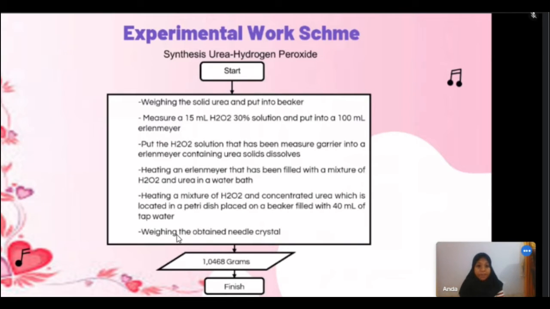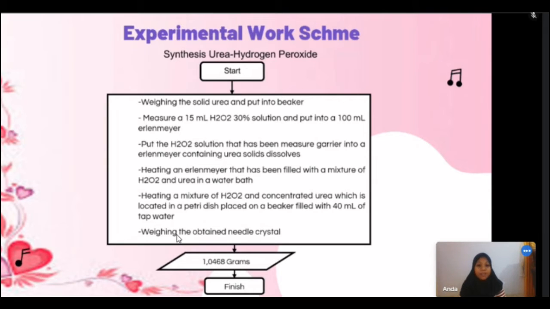Experimental work scheme: synthesis of urea hydrogen peroxide. Start with the solid urea and put it in a beaker. Measure 50 ml of 13% H2O2 solution and put it into a 100 ml Erlenmeyer flask. Put the measured H2O2 solution gradually into the Erlenmeyer flask containing the dissolved solid urea. Three: heating the mixture of H2O2 and urea in a water bath.